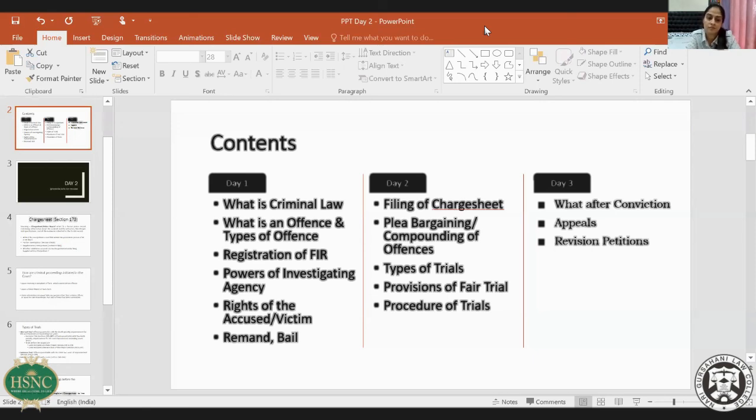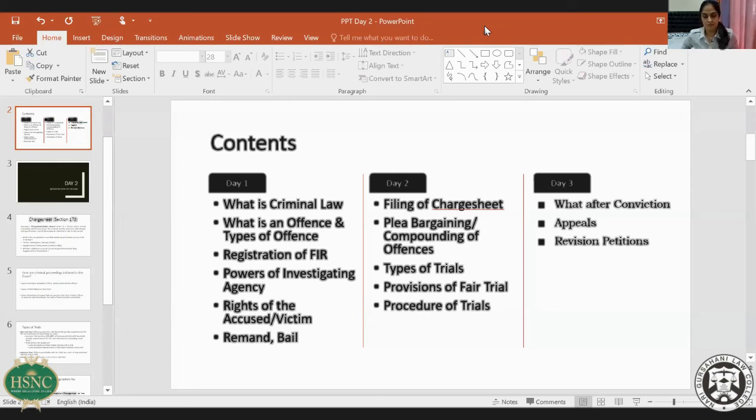If a discharge application is allowed, can the accused file a defamation case? It depends on the facts of each case. Just because somebody is discharged doesn't mean that he was defamed. Defamation means he has to show that the particular complaint was lodged to malign his image. That has to be shown, and how he was defamed also has to be shown.